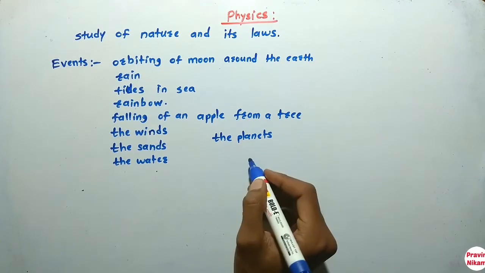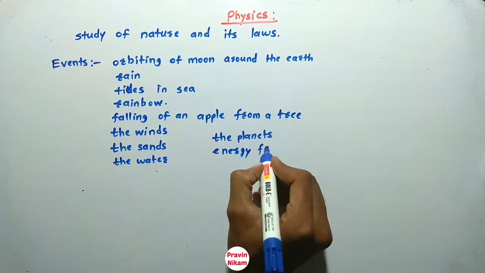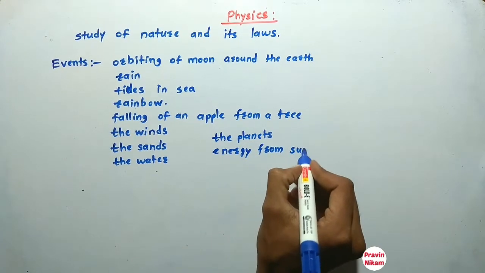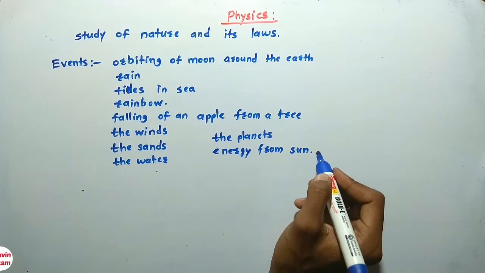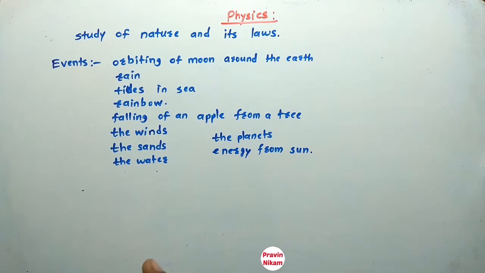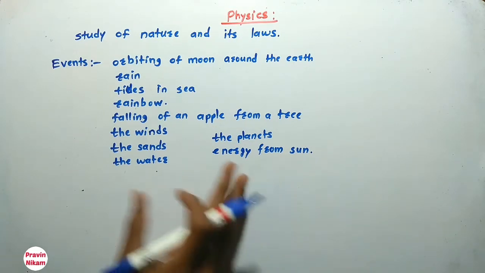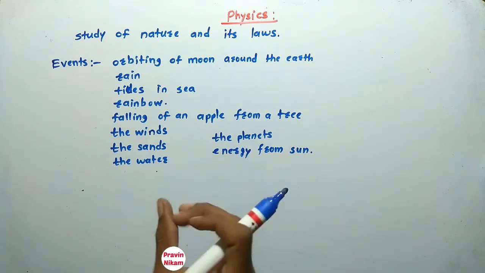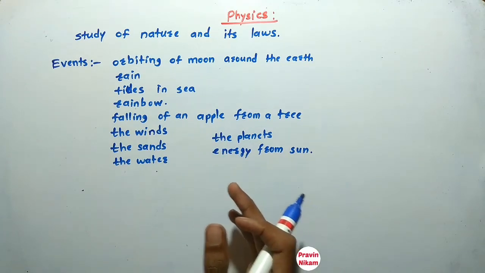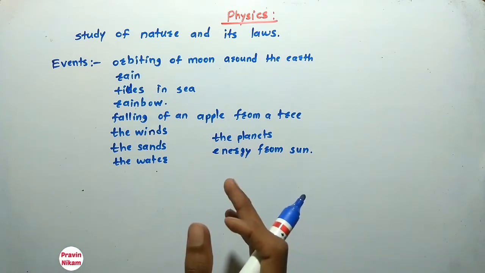Also the energy from the sun. So these are some natural events, and scientists observe these natural events and study the basic laws. That study of the basic laws of nature is nothing but physics.